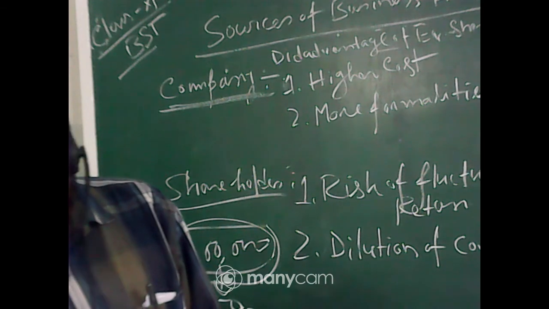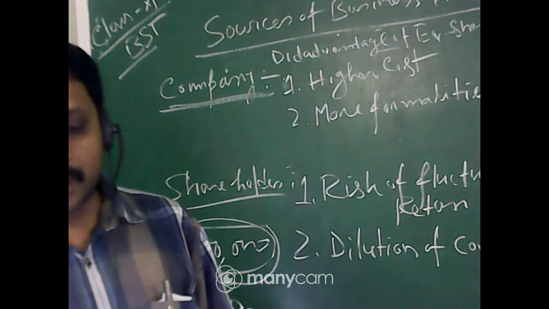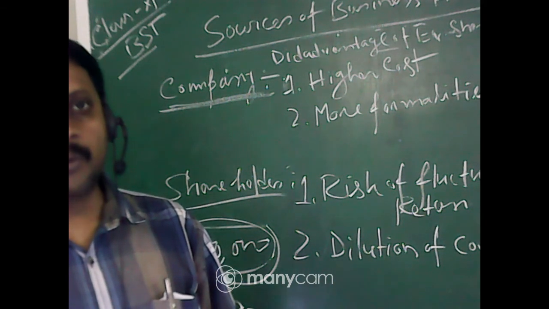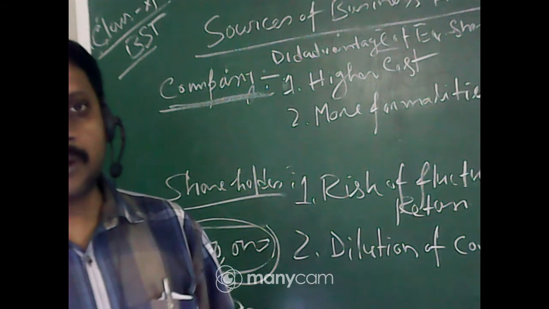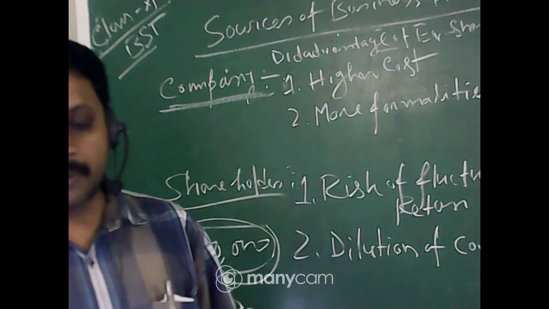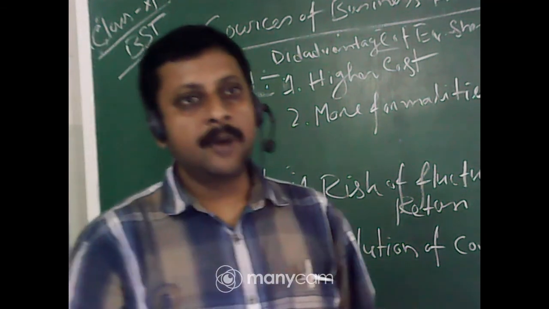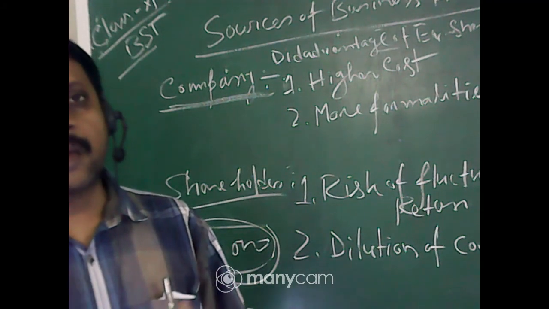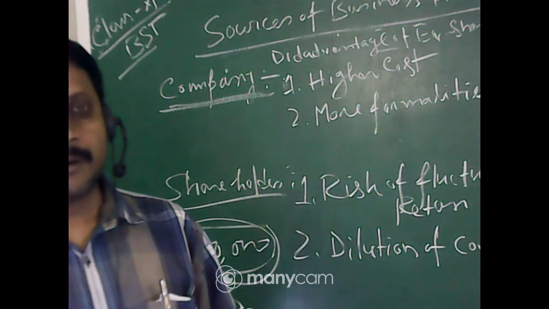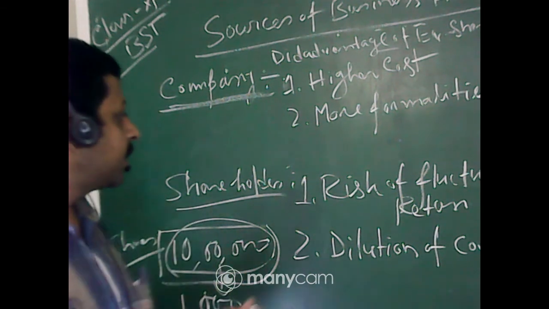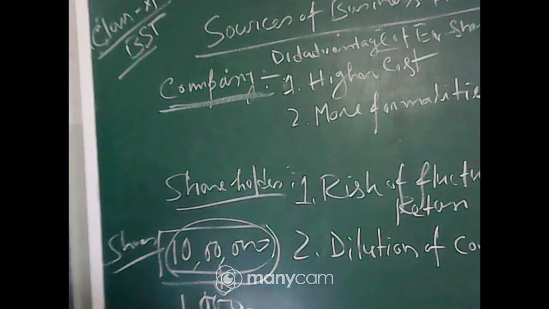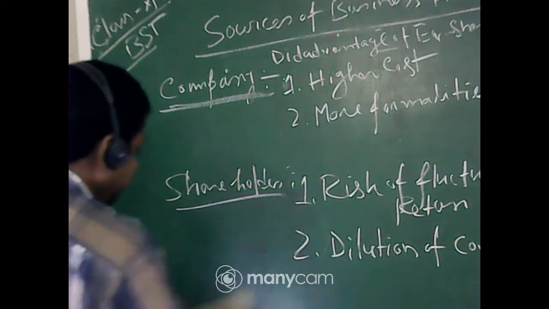Because first you have to pay the debenture holders and those from whom you have taken loans, then the preference shareholders, and only if anything is left, the equity shareholders. So equity shareholders may not receive even the capital they invested in case of liquidation. So there is always a risk of fluctuation of return and dilution of control. These are the major disadvantages of equity shares.